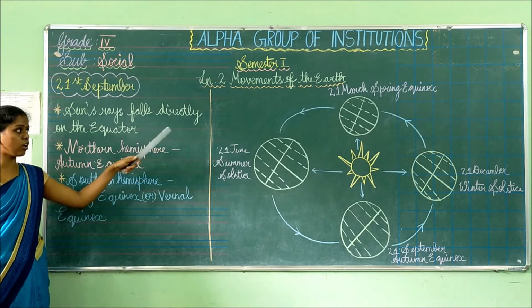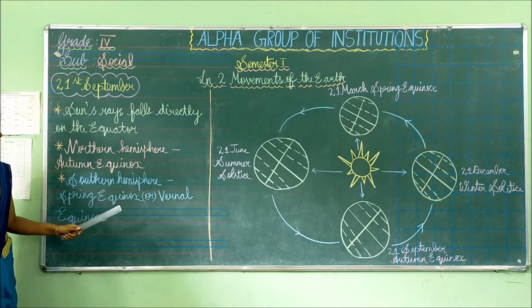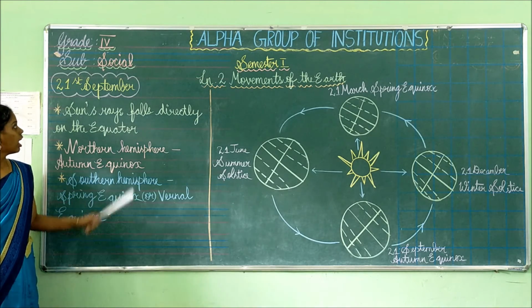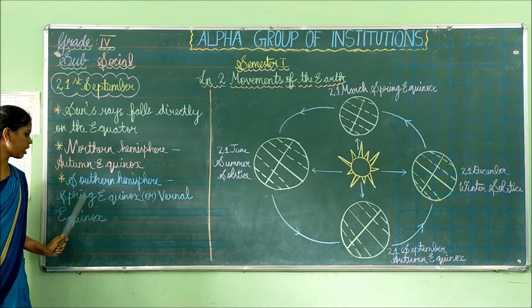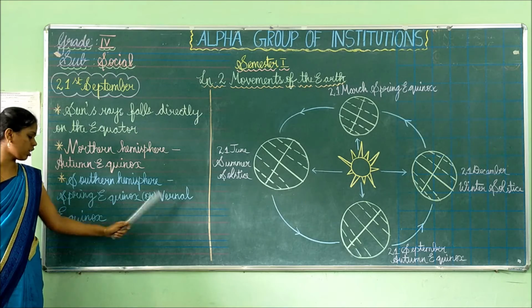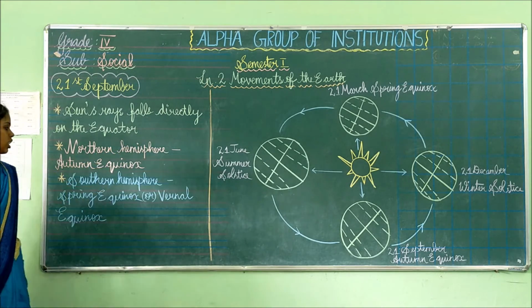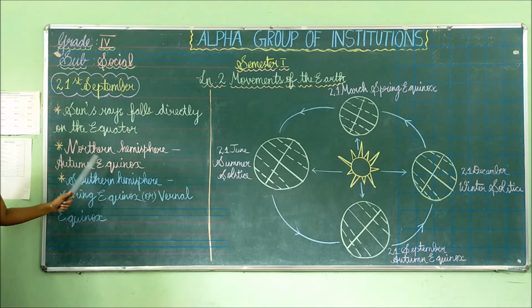On 21st March, the northern hemisphere experiences spring equinox or vernal equinox. On 21st September, the southern hemisphere will experience spring equinox or vernal equinox, but on 21st March, the southern hemisphere will experience autumn equinox.